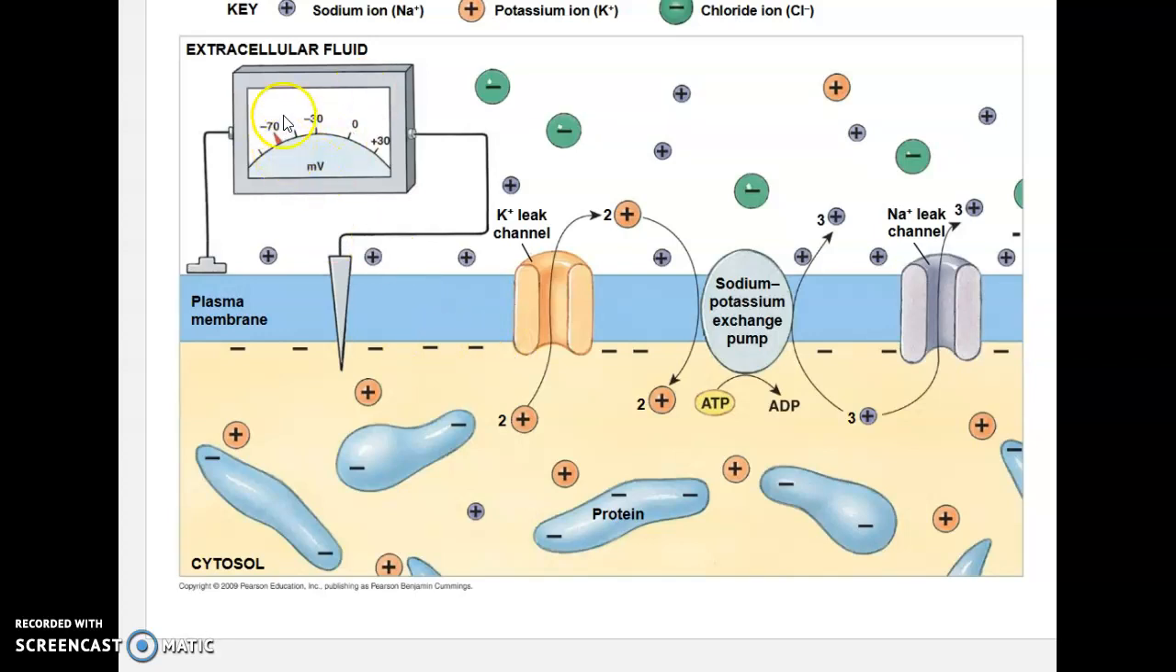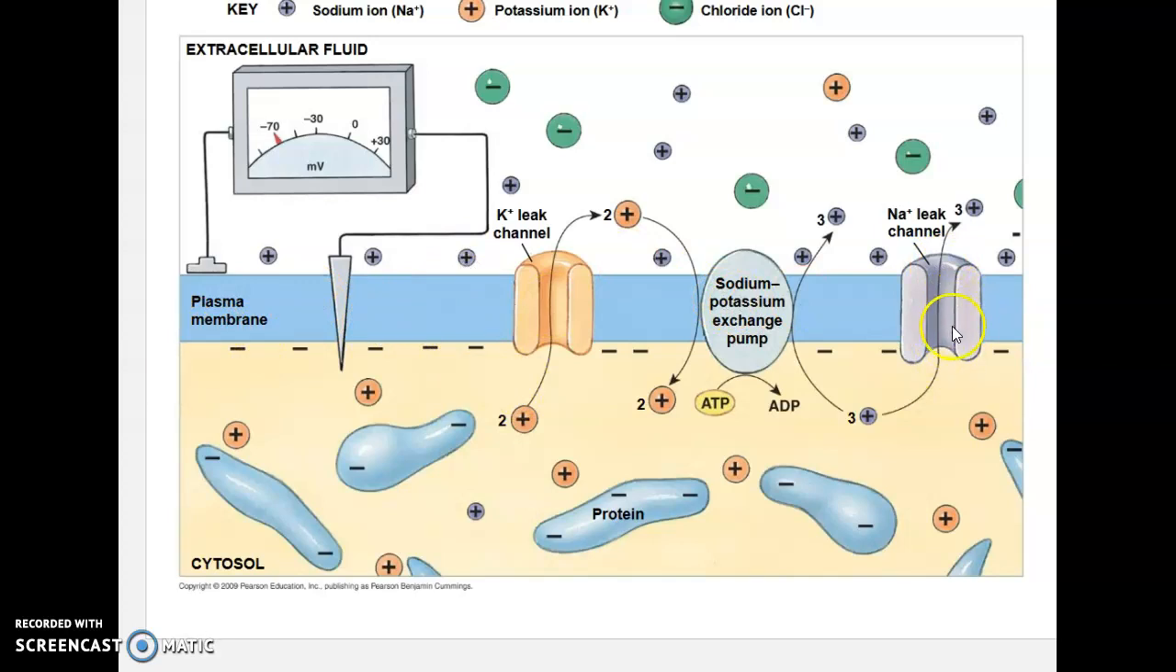We can measure it around -65 or -70, so that's why it's negative, because we have positive ions leaking out and we have negative ions that are too big to leak out. Okay, now that would actually go down even further, except for the fact that we do have some sodium leak channels which are allowing sodium to come in. At the same time, here's our polarized condition of our positive charge outside the cell and our negative charge inside of the membrane.